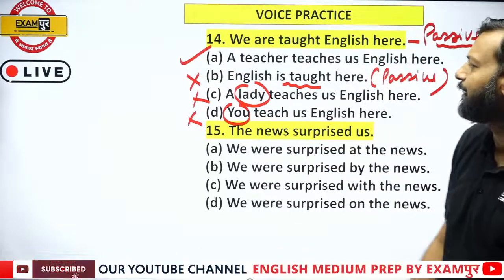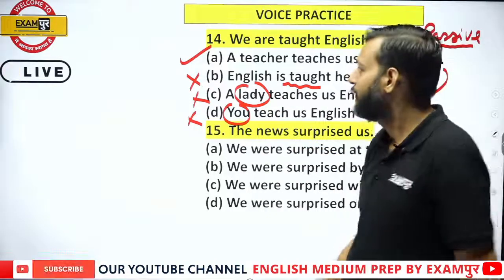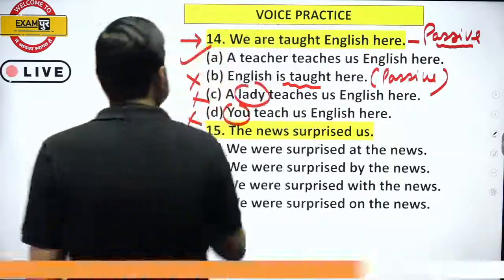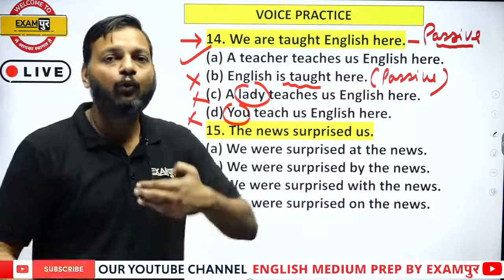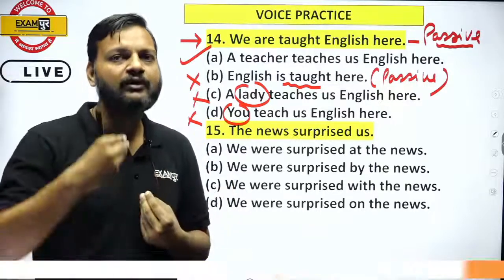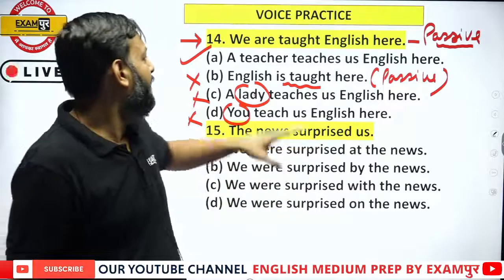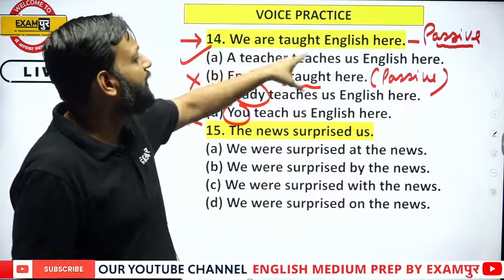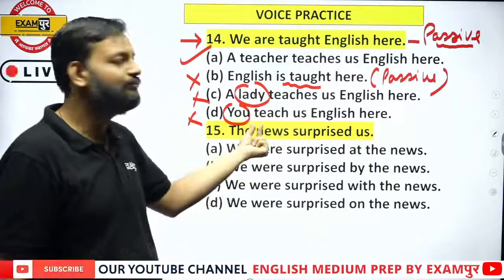You must be thinking why these two cannot be the answer: because here the subject is missing. The sentence is "we are taught English." Who teaches us English is missing, so you have to use the obvious subject. If the sentence were "we are taught English by you," then this could have been the answer.